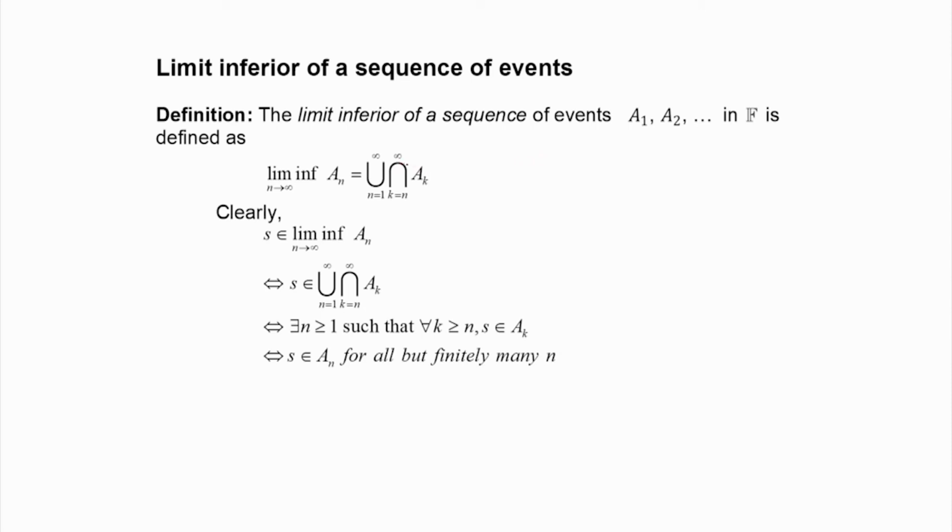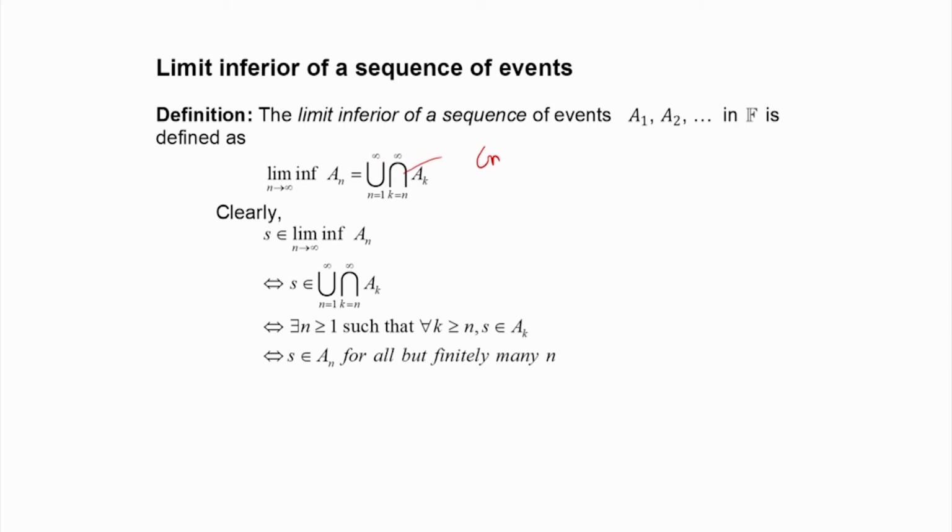We have considered this event as C_n. So, C_n is an increasing sequence, and we consider the infinite union of this increasing sequence, that is the lim inf of a_n as n tends to infinity. So, this is the union of these intersections. You consider the intersection from k equal to n to infinity of all events a_k, and of those intersections you consider the union starting with n equal to 1 to infinity.